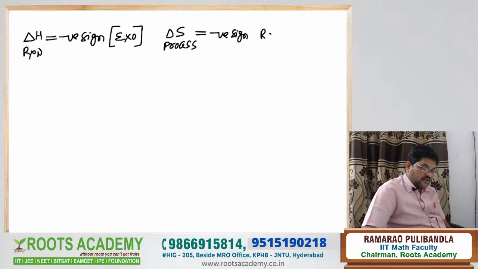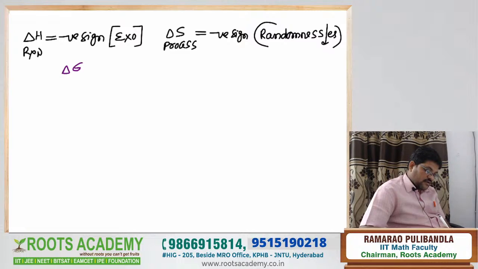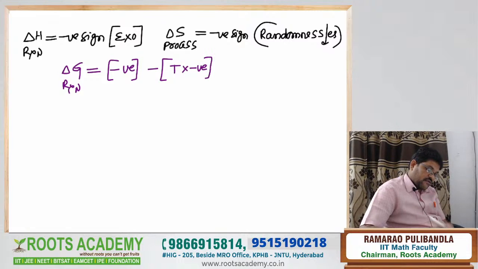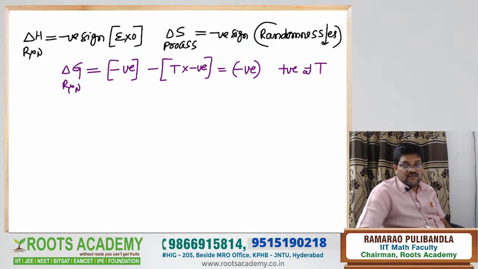Substitute in the equation. Delta G of the reaction equals negative sign, minus T into negative sign. This is positive at temperature T. Understood?